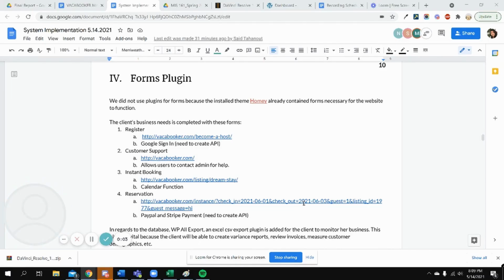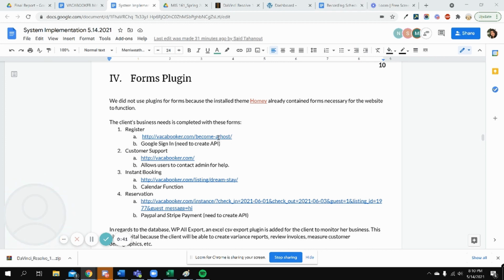For our form plugins, we did not use any plugins for our forms, because the theme that we got from envato.com provides all sorts of forms for our website. Since we're doing a vacation rental hosting website, it has a register form, a login form, customer support, instant booking, and reservation.